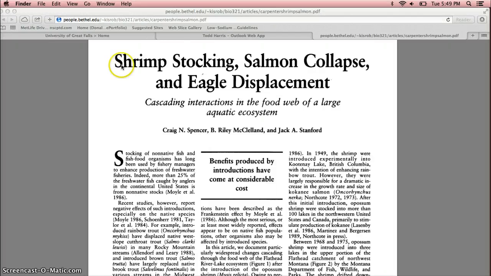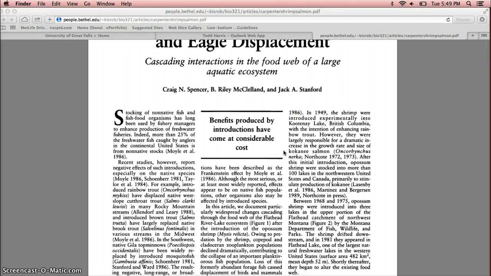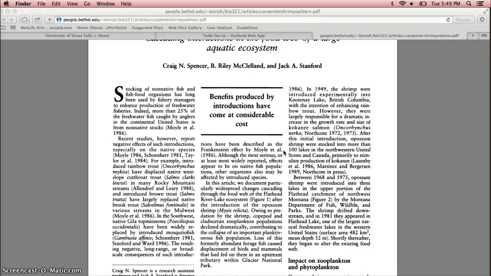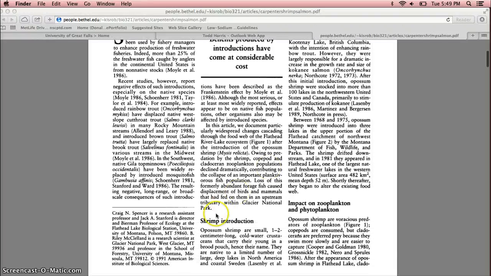Alright, so we're looking at shrimp stocking, salmon collapse, and eagle displacement. As we talk about food webs, we have to understand that not all food webs are cut and clean, where there's one producer, one consumer, one secondary consumer, and one tertiary consumer. We can add or introduce species into these food webs, which will create competition and a lot of chaos within the food web. So we're talking about shrimp introduction into the Flathead Lake.